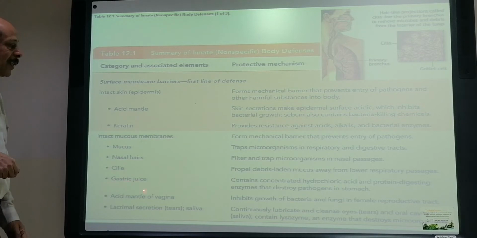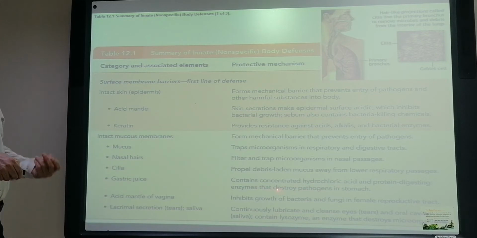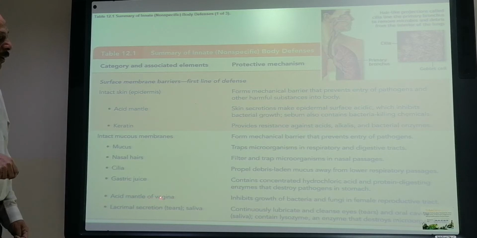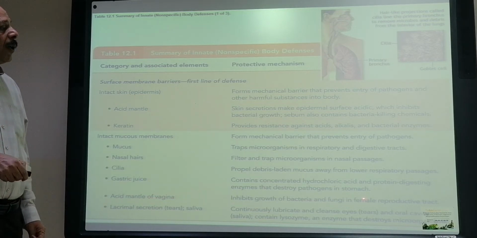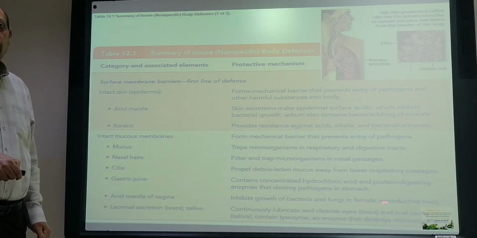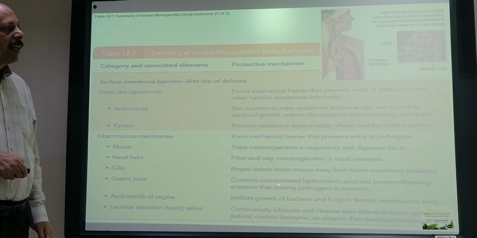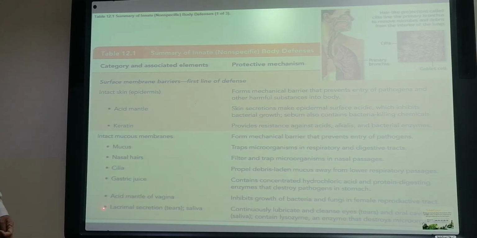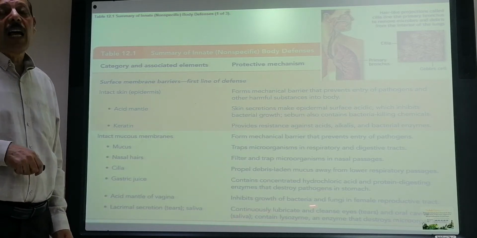So the gastric juices and the enzymes in the stomach, all of those are leading to destruction of the cells of microorganisms. The acid in the vagina also inhibits the growth of microorganisms and bacteria in the vaginal tract. Lacrimal secretion: tears and saliva.